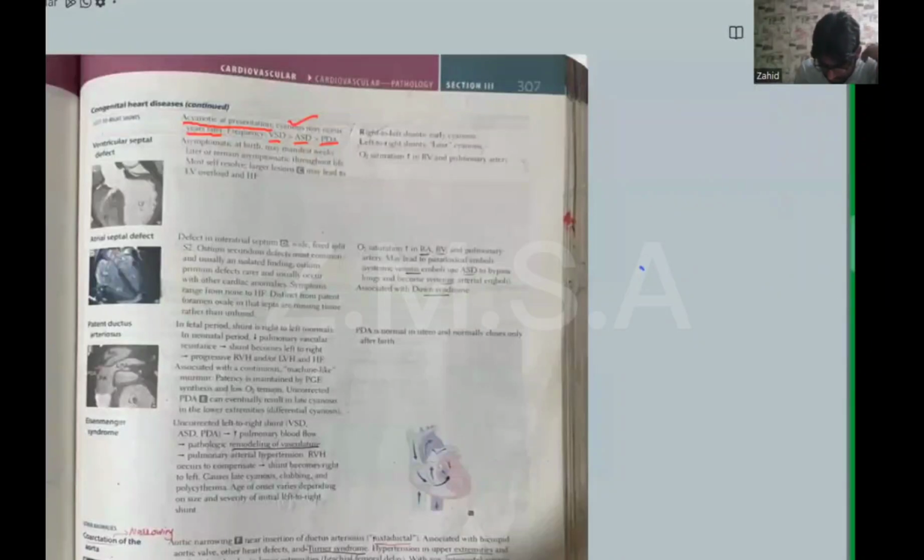So left to right shunt leads to the later cyanosis. Why? Already discussed. Okay, first of all, VSD is asymptomatic at birth; clinical features may manifest weeks later or it may remain asymptomatic throughout life. Mostly self-resolved. Larger lesions may lead to left ventricle overload and can also lead to heart failure.